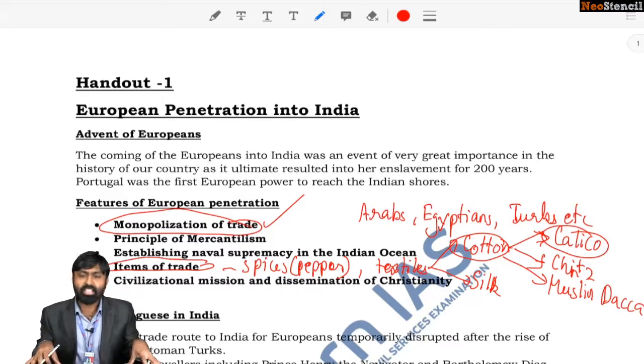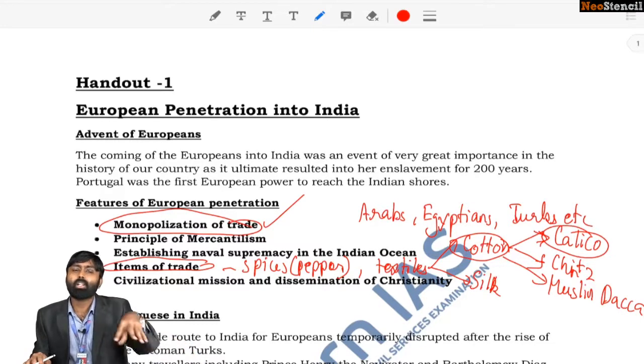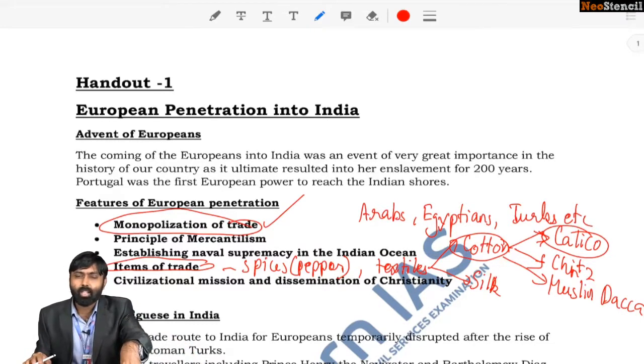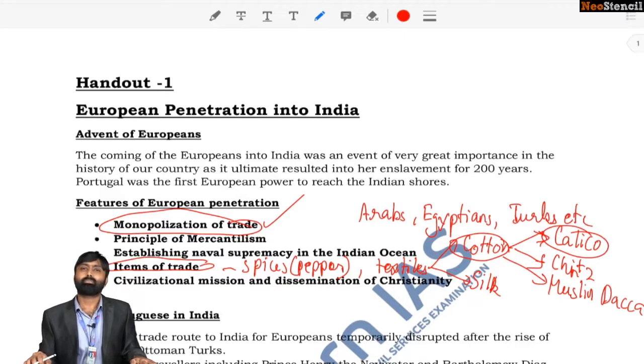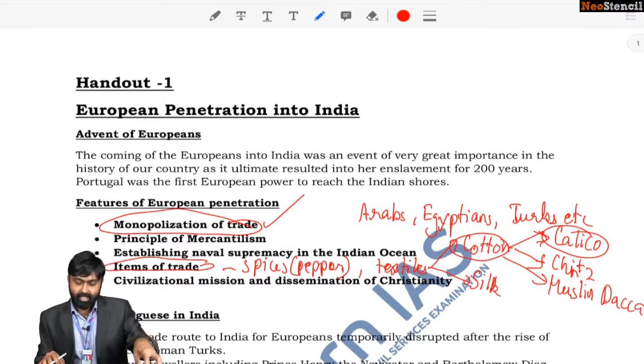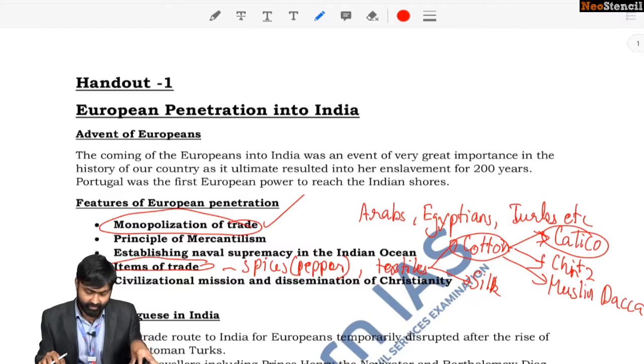So these were the three cotton textile varieties that was of great demand for the Europeans. So we are not talking about raw cotton here, we are talking about cotton textiles here. Okay, so we transacted finished goods. That's why we earned a lot of foreign income via that mechanism. Okay, so please remember that too. So India had a big trade during this time. So calico, chins and muslin, very important cotton textiles.